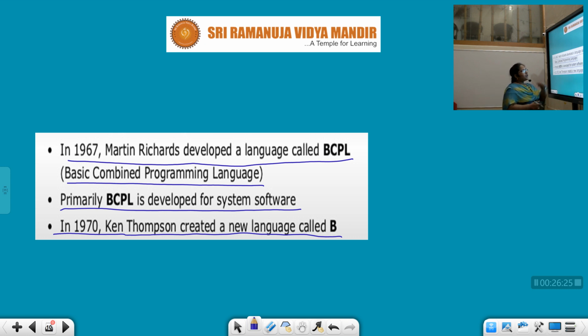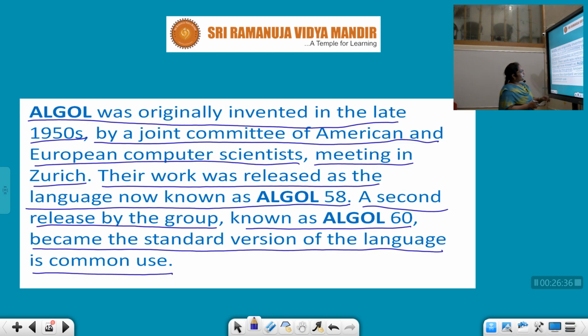We can also observe a basic combined programming language, that is BCPL, how it was developed and who developed it, and the developments and the years, and where we developed these particular languages from ALGOL to C.